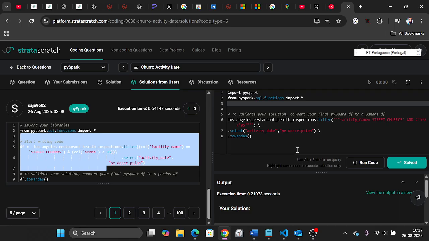I hope this helps the people who are afraid of coding in PySpark. But if you know SQL, you just use the same SQL things in PySpark. I hope this works. Thank you.